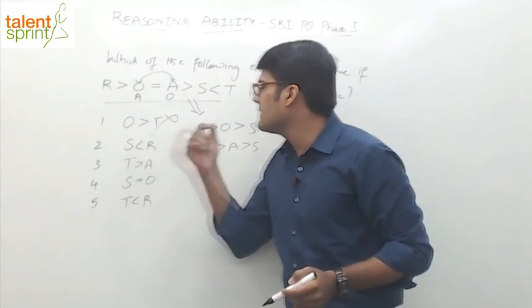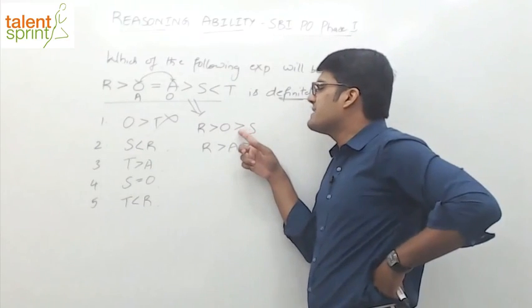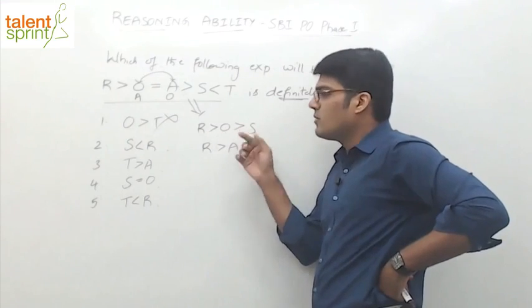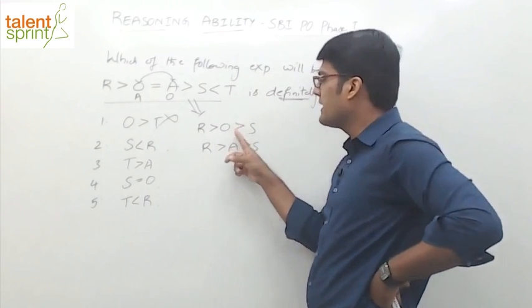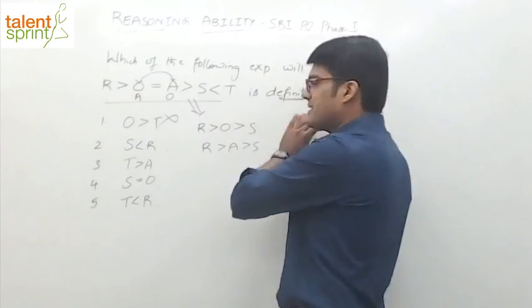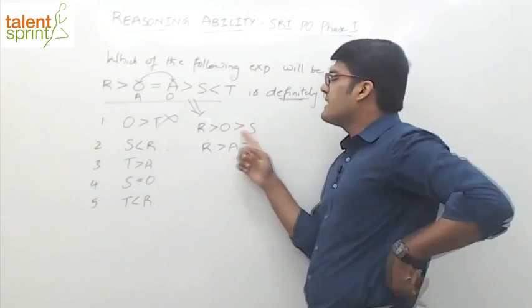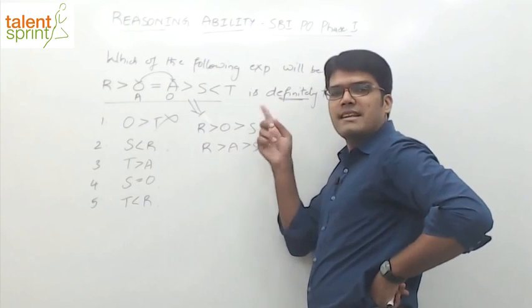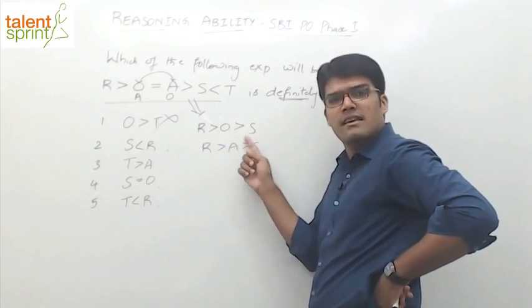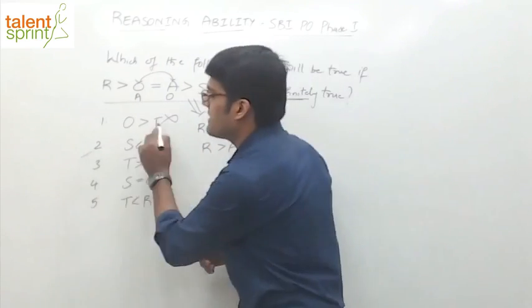Now, if you have to compare S with R, check. S is less than O, O is less than R. Less than and less than. S is less than O. See, we are going in the reverse direction. So this is not greater than. If you look from left hand side, this is greater than. But from right hand side, this is going to be less than. So S is less than O, O less than R. Less than and less than. Combination, right? What is common? Less than is common. So can I say S less than R? S is less than R? Yes. Second one is the right answer.